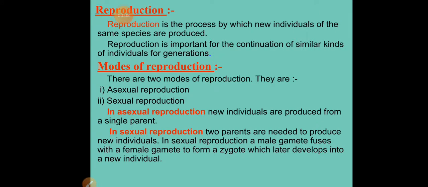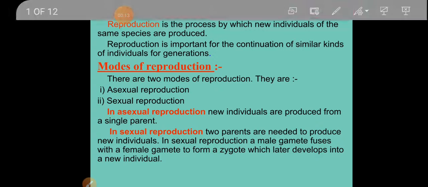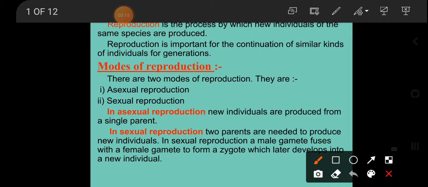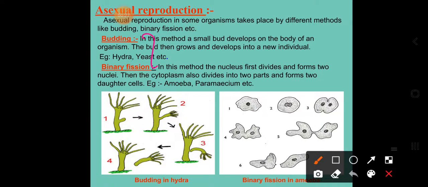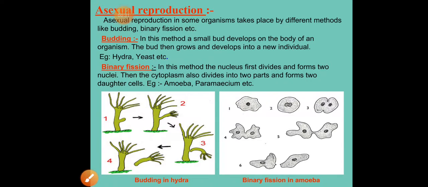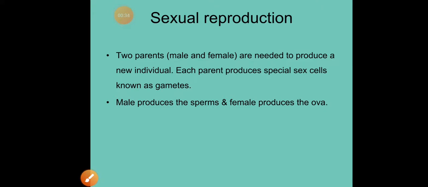So in this particular chapter, in our earlier classes, we came to know the importance of reproduction, and after that we came to know the different modes of reproduction as asexual reproduction and sexual reproduction. Yes, so now we even came to know about different methods of asexual reproduction like budding, binary fission, and even multiple fission. We understood the concepts of all these methods of asexual reproduction.